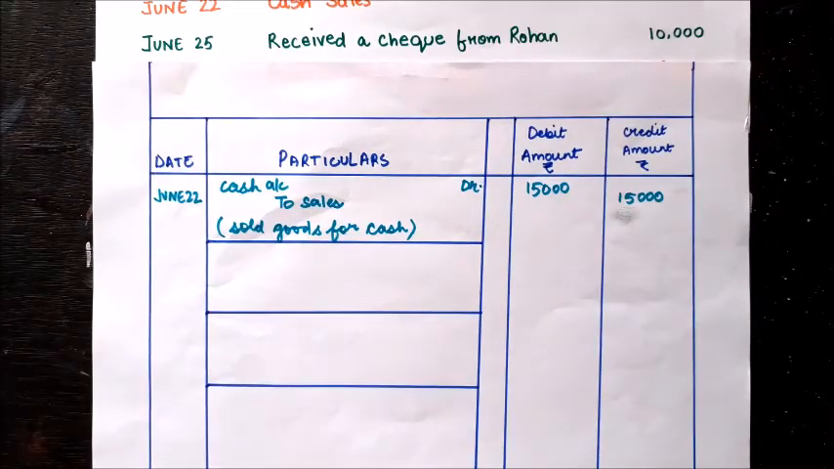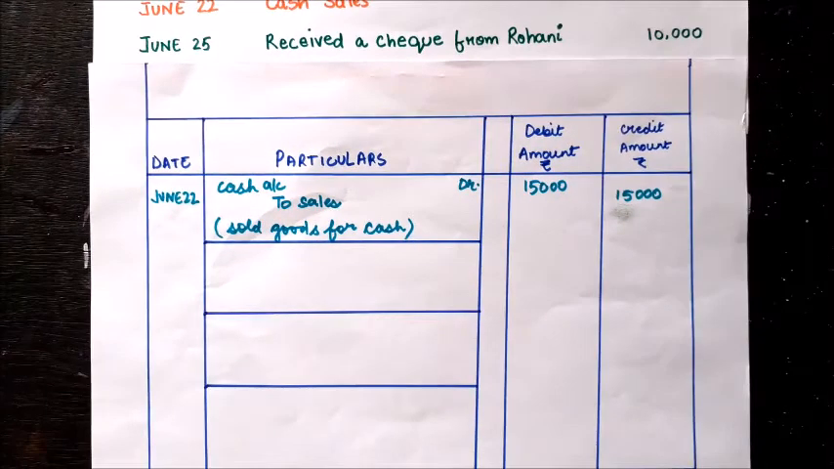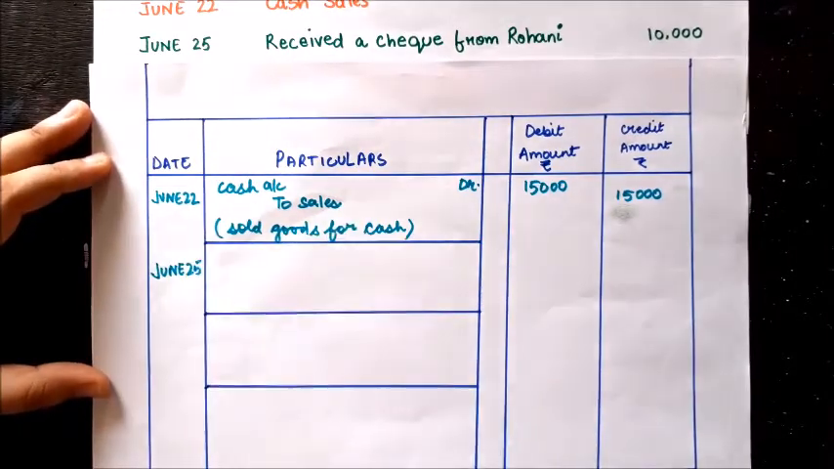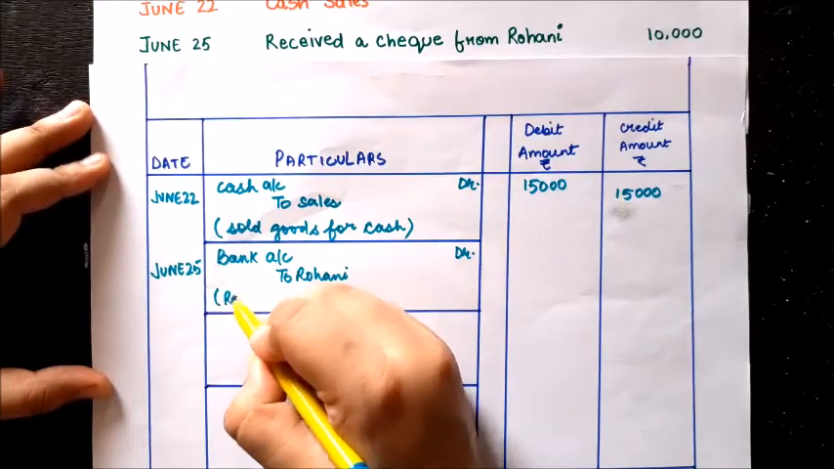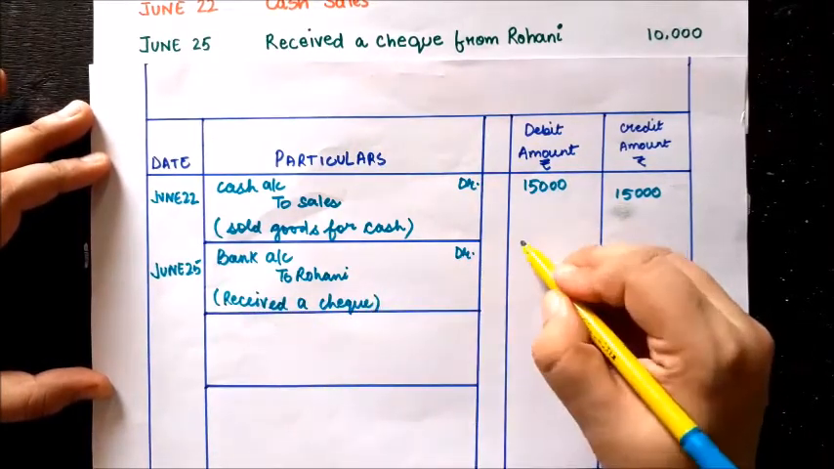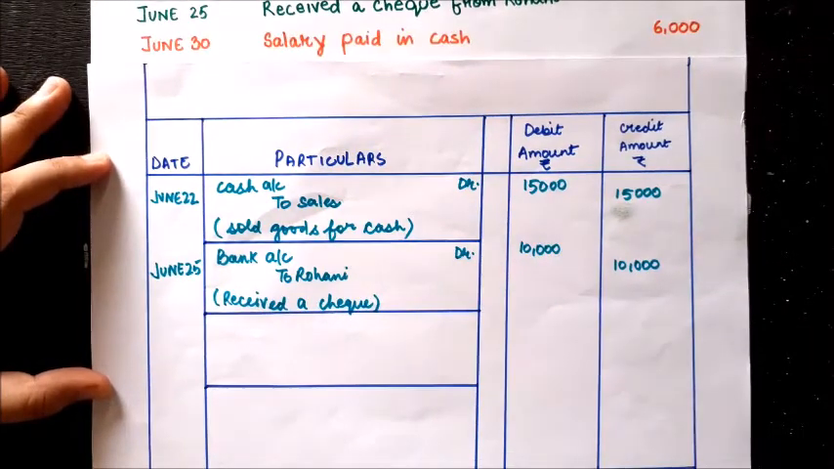On June 25, you received a check from Rohini. So bank account debited to Rohini's account. 10,000 in the debit column, 10,000 in the credit column, and narration: received a check.